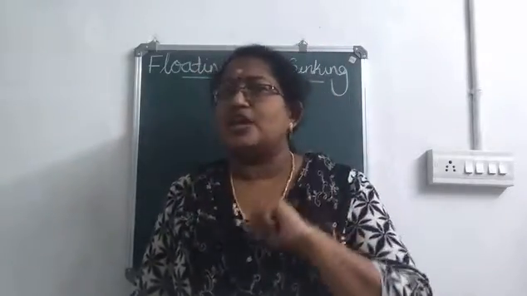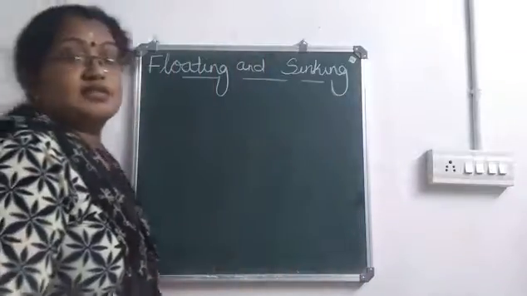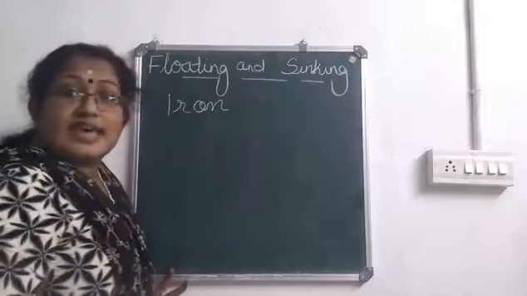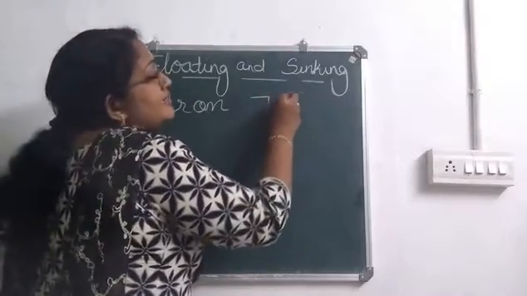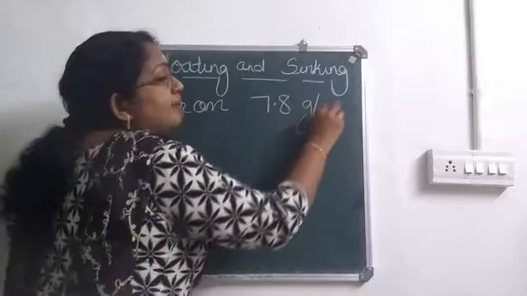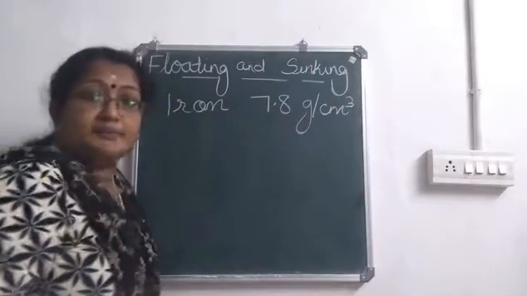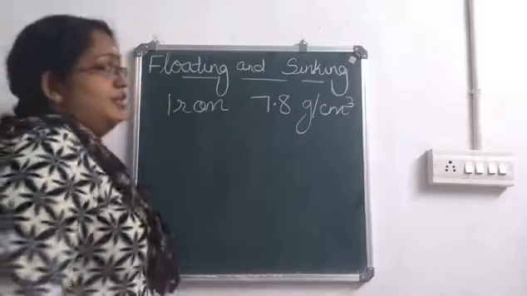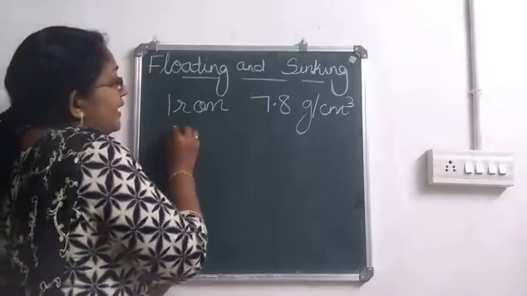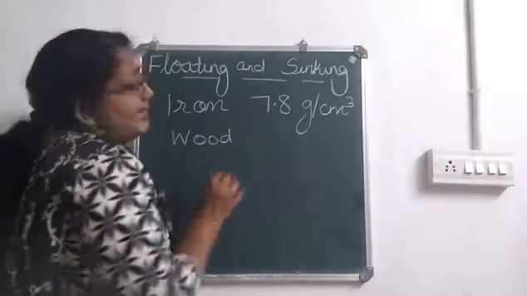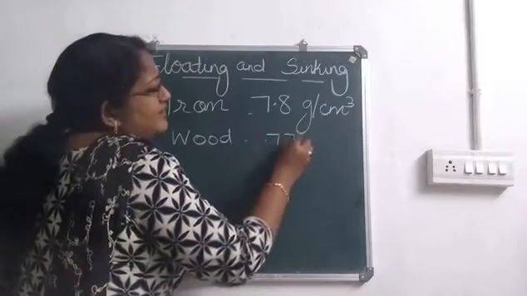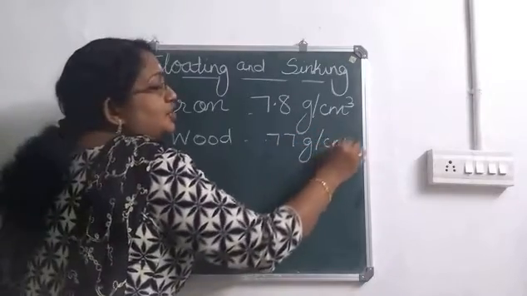Now, what is the reason for that? We will check the densities of these substances. In the case of iron, its density is 7.8 gram per centimeter cube. Density of iron is 7.8 gram per centimeter cube. If you take wood, its density is 0.76 or 0.77 gram per centimeter cube.